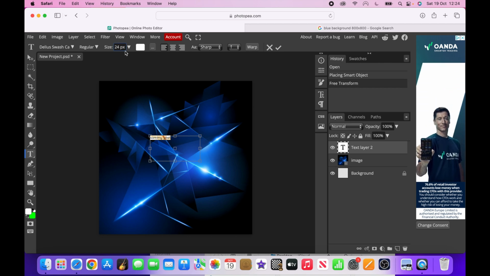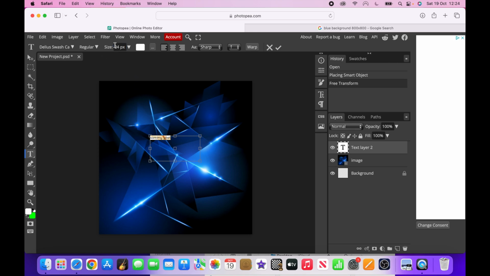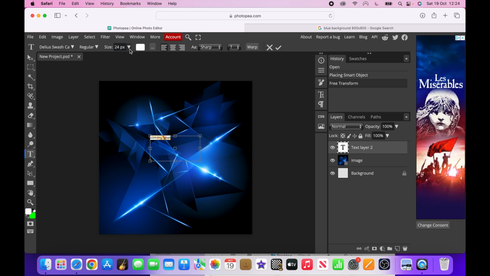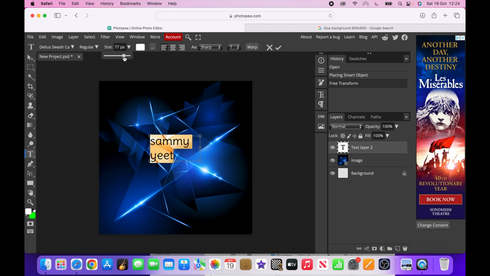Sorry, that took a bit of a while. It's just my computer being a bit weird, but once you've highlighted that text, you're going to see the little size thing. So then you're going to click the down arrow, and then you're going to make the text bigger. So you need to highlight the text to make it bigger. I'm going to do that. That looks pretty good.